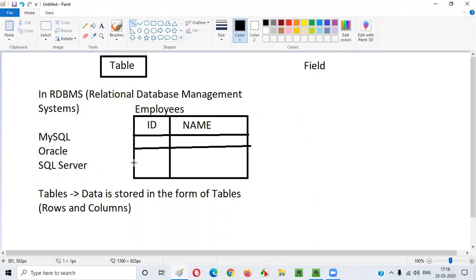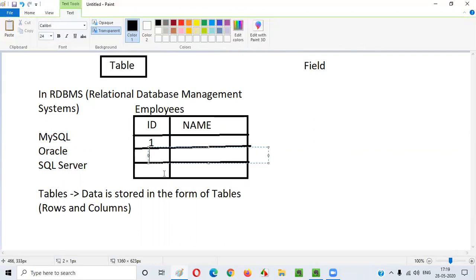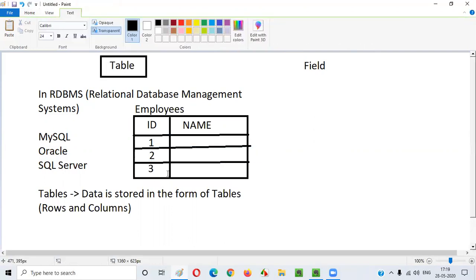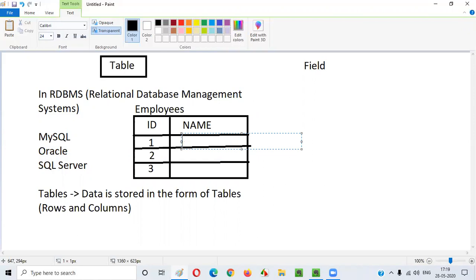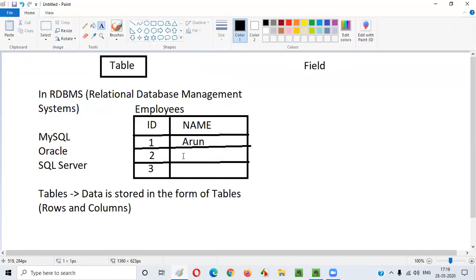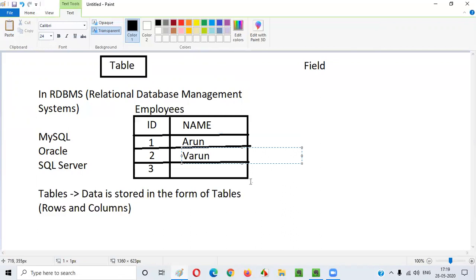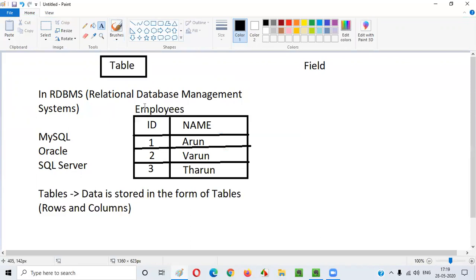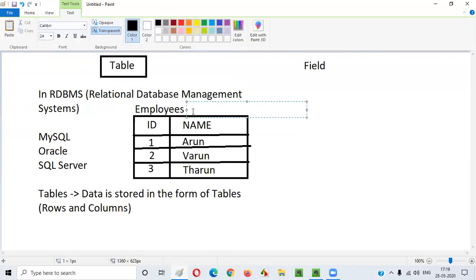Let's say there are three records. Under ID, one, two, three. Under name, Arun, Varun, and Tarun. Like this.